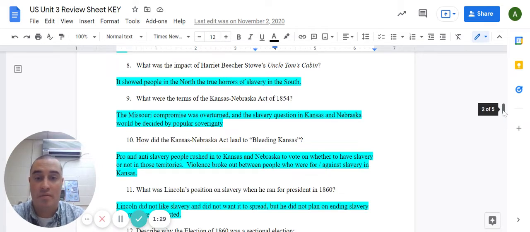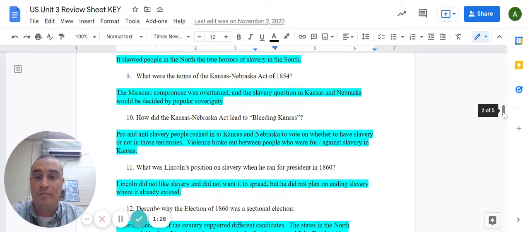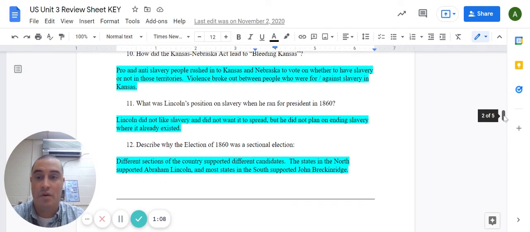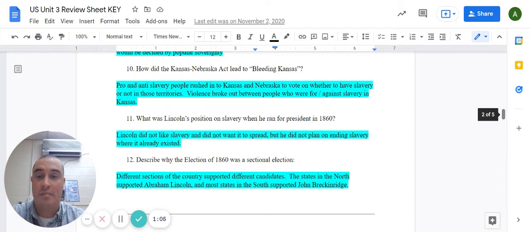Number nine, what were the terms of the Kansas-Nebraska Act of 1854? So the Missouri Compromise was overturned, and most importantly, the Kansas-Nebraska Act said that the slavery question in those two territories would be decided by popular sovereignty. Number 10, how did the Kansas-Nebraska Act lead to Bleeding Kansas? So once the Kansas-Nebraska Act was passed, there were pro-slavery forces and anti-slavery forces that rushed into these territories to be able to vote as to whether these territories had slavery or not. Eventually, violence erupts between these two sides, and several hundred people were killed in this violence, which acted as kind of a little preview of what was to come in the Civil War.